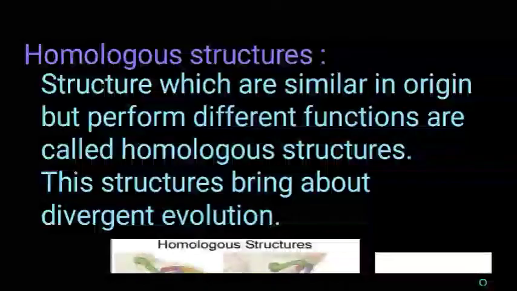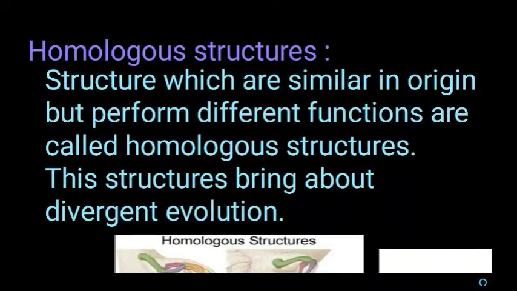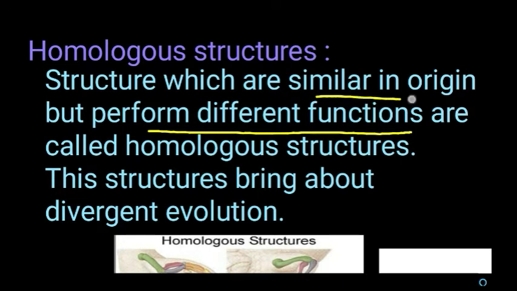First we are going to see about homologous organs. From the name itself we can understand, homologous means same, similar. The structures of the organisms are similar in origin, but they perform different functions. That is called homologous structures, and it leads to divergent evolution.